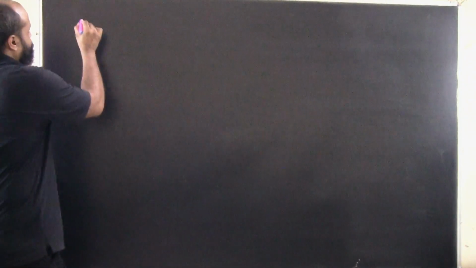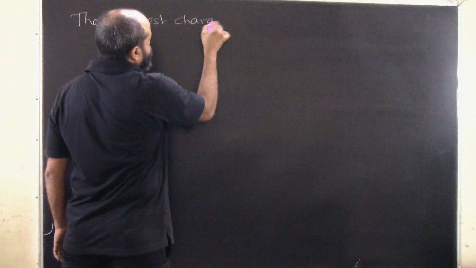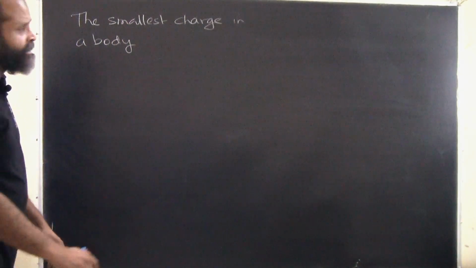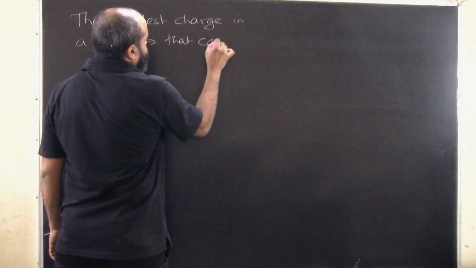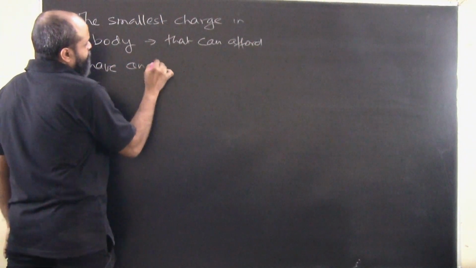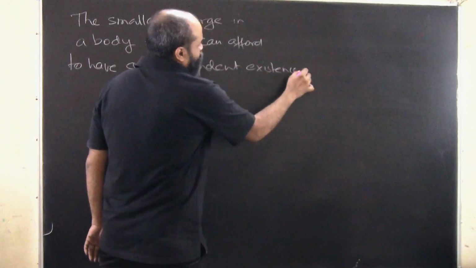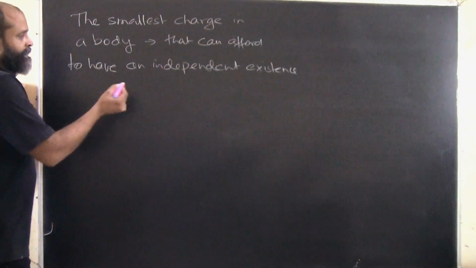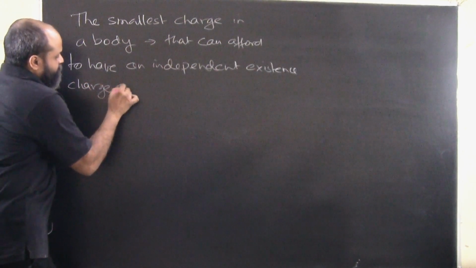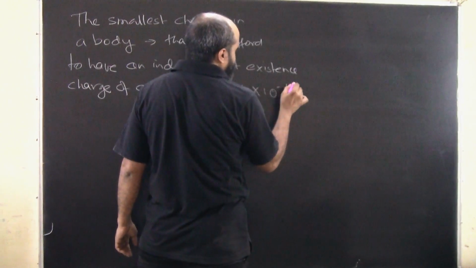What we understood is that the smallest charge in a body or substance, material, anything, that can afford to have an independent existence, that is, it can exist freely, is the charge of an electron, and that is basically 1.6 into 10 to the power of minus 19 coulombs.